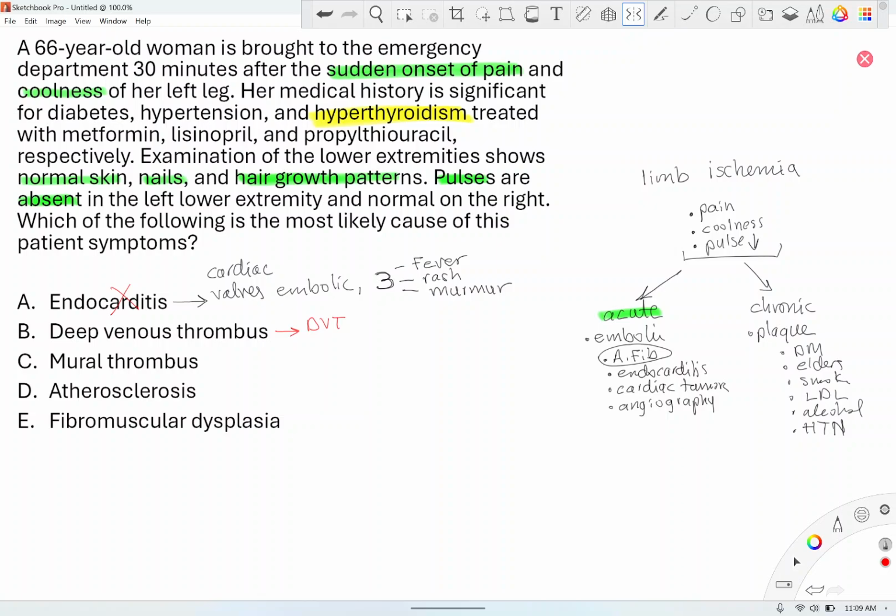Because for a deep venous thrombus to travel all the way to the left side of the heart, it has to bypass the lungs, and there's no way, unless the person has ASD or VSD. So this person has an arterial, not venous, thrombus, right? Arterial embolus.